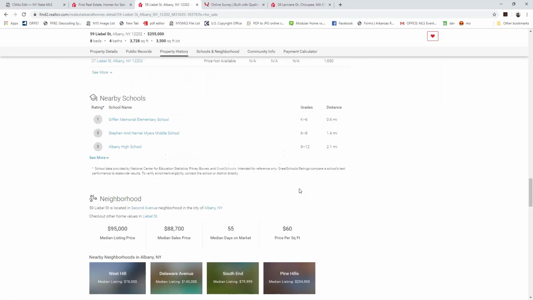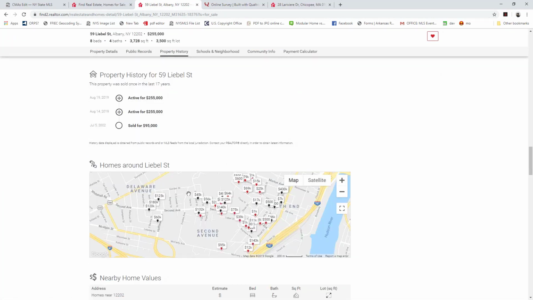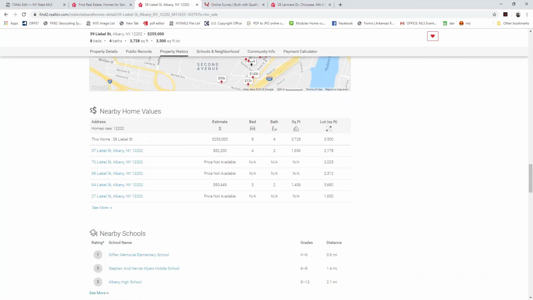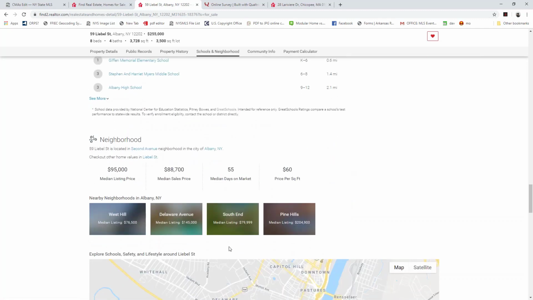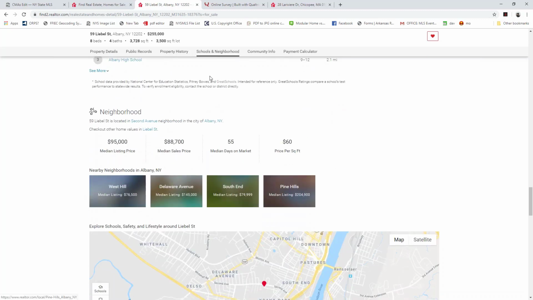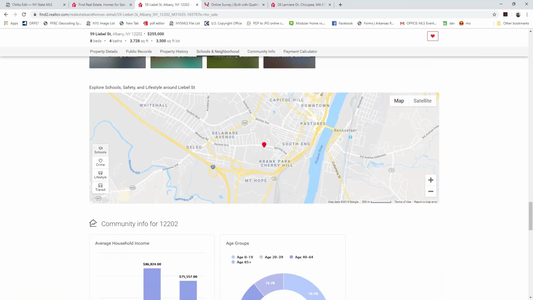So one thing we didn't go through, we kind of stopped once we got to the comp section. I'm just going to scroll a little bit farther down on this listing. We saw the nearby homes. Here we can see nearby schools. We've got some information about the neighborhood. This is actually a feature that was on Find, but it was a little hit or miss. They started to disappear after a while, but they've brought back schools. They've improved on the neighborhood section, because now we can see the median listings for each individual area of Albany, which is really cool.